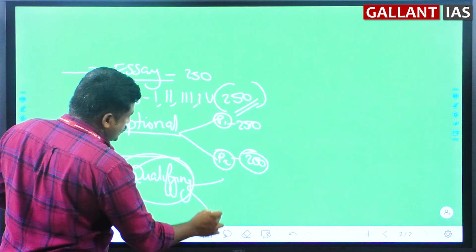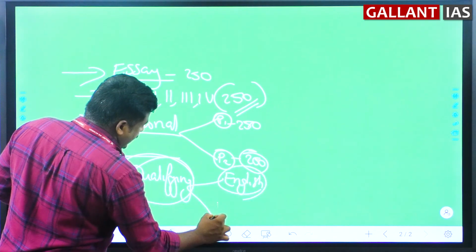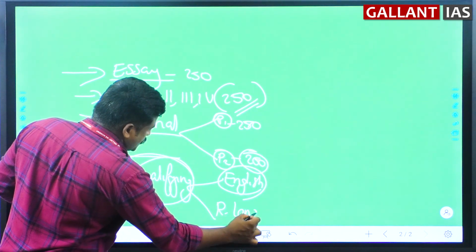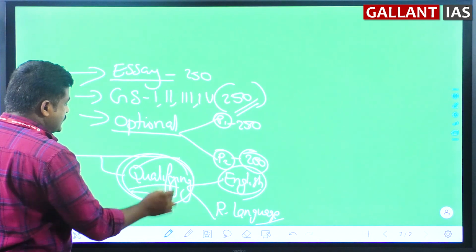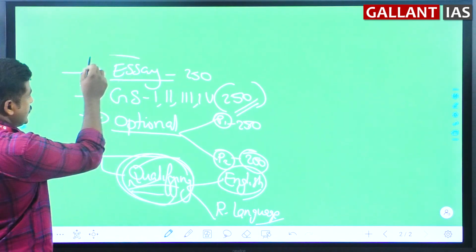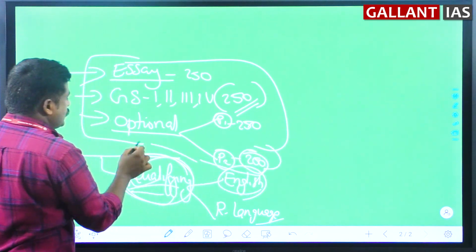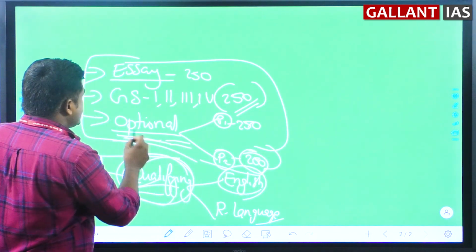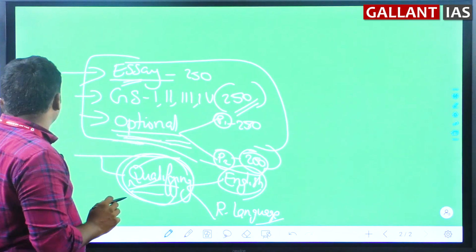Of course, there is a compulsory English paper and one regional language which you choose. But qualifying papers, as the name suggests, are just qualifying. These are not merit papers. Your marks will be calculated as per your score in essay, GS 1, 2, 3, 4 plus your optional.